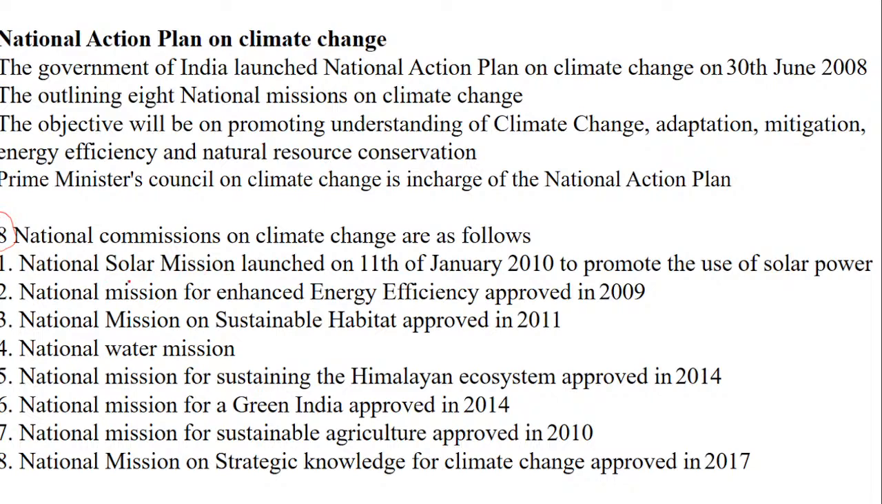So solar mission, you have mission for energy efficiency, you have mission on sustainable habitat, you have water mission, you have Himalayan ecosystem, mission on sustaining the Himalayan ecosystem, Green India, sustainable agriculture. Please remember, now the word sustainable has come thrice. One is with the habitat, one is with the ecosystem, and one is with the agriculture. And then next is strategic knowledge for climate change. So these are the goals.